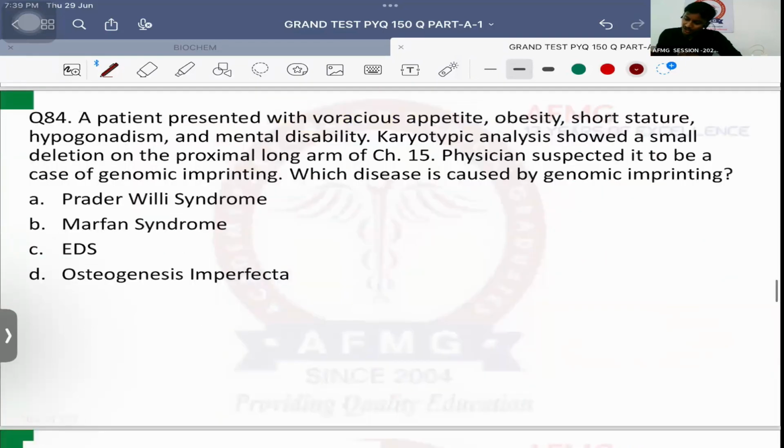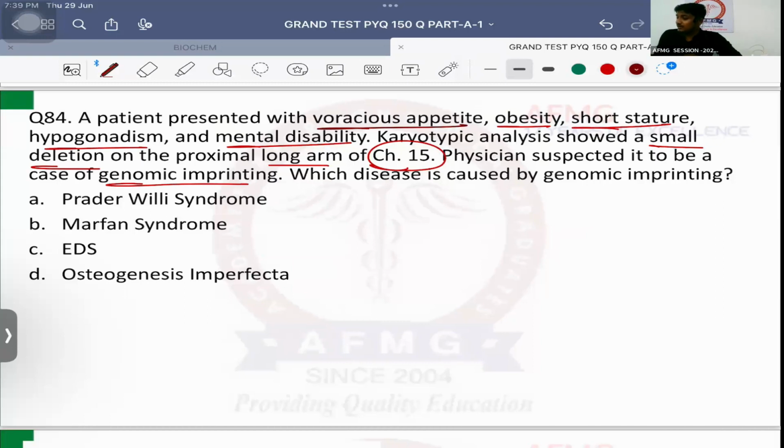Question number 84. A patient presented with voracious appetite, बहुत ज़्यादा खाना खा रहा है. Okay, due to that there is obesity in the child. There is short stature also. There is hypogonadism. Okay, and mental disability, that is intellectual disability. Karyotype analysis shows a small deletion on the proximal long arm of chromosome number 15. Physician suspected it to be a case of genomic imprinting.